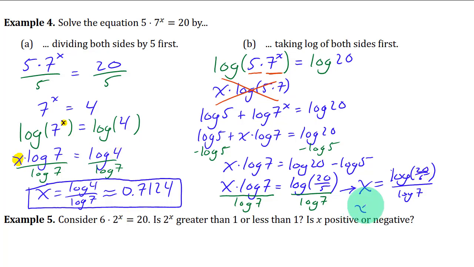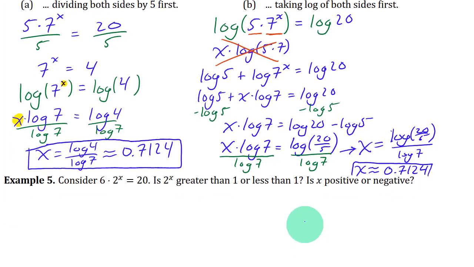And you'll get approximately 0.7124. Okay, so you can do either of these methods, but doing it with method B takes an extra step, because you have to use log law 1 to separate this out and then subtract that log of 5 from both sides. But it works out the same way.